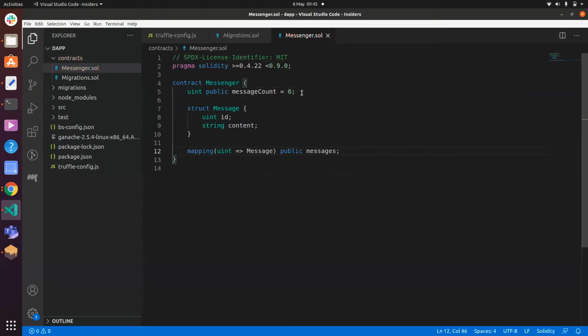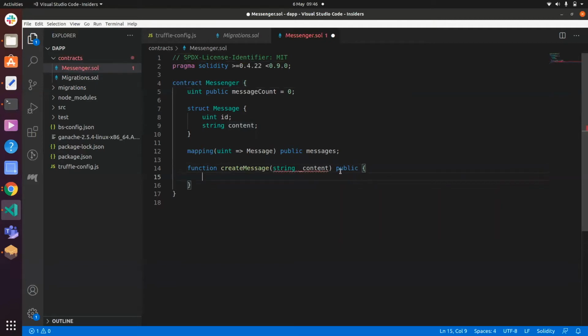And we want to now create a function which allows us to actually add messages. So what we're going to do is go function, create message. And we're going to give it, of course, content. This is the standard sort of convention that you would use for inputs. We want this to be public. And this will be our function.